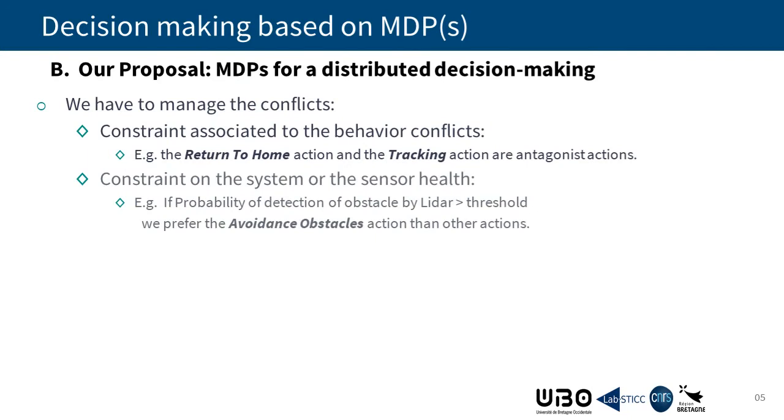In the case of distributed decision making, we have to manage the conflicts, so we distinguish 2 types of constraints. Constraints associated with behavior conflicts, for example, the return to home action and the tracking action are antagonist actions. We also have constraints on the system or sensor health, for example, if the probability of detection of obstacles by lidar is higher than a threshold, we prefer the obstacle avoidance action over other actions.